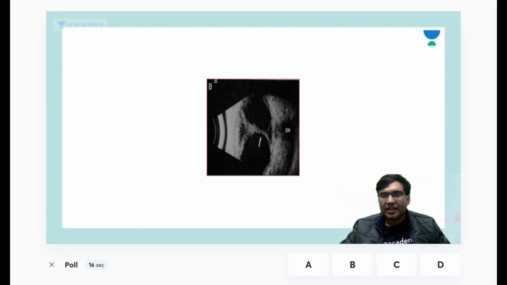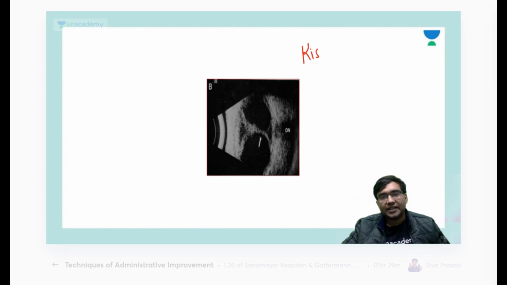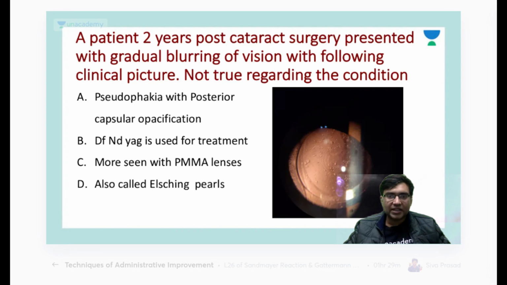Okay, just tell me, what is this picture I have shown? A patient after a trabeculectomy surgery has come with this picture. What is this picture showing in the ultrasound? So very good, it is the picture of kissing choroidals. Okay, let's move to the next question.